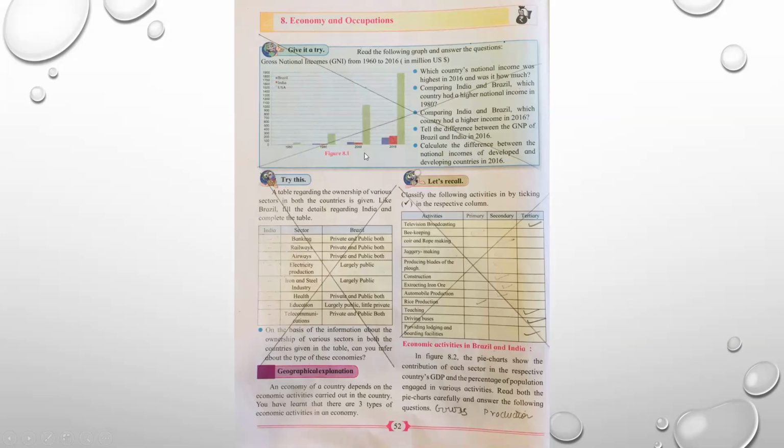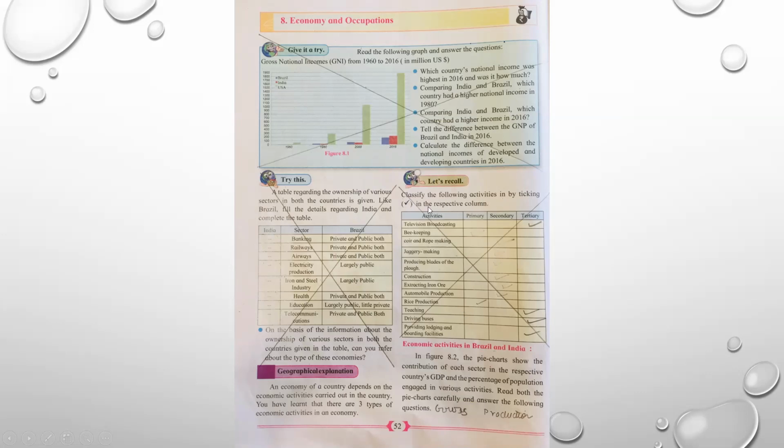Then come down, try this. A table regarding the ownership of various sectors in both the countries is given, like Brazil. Fill the details regarding India and complete the table. Put a cross. On the basis of the information about the ownership of various sectors in both the countries given in the table, can you infer about the type of these economies? Put a cross. Come to right hand side, let's recall.